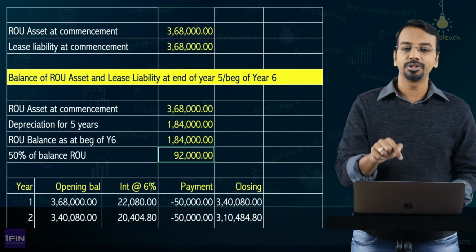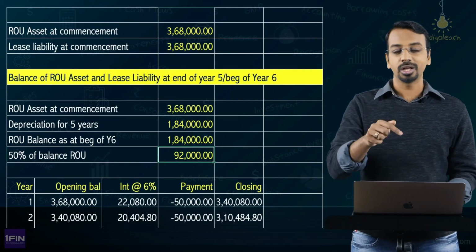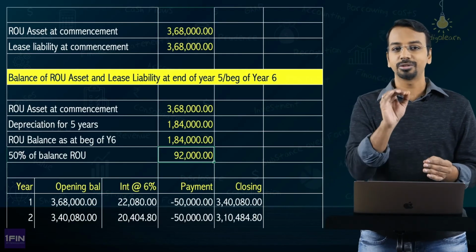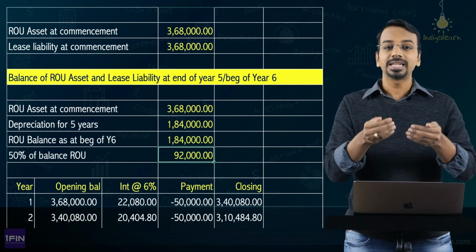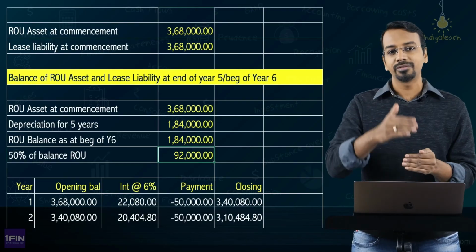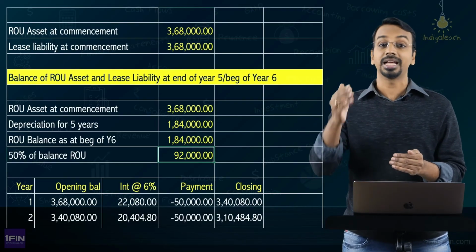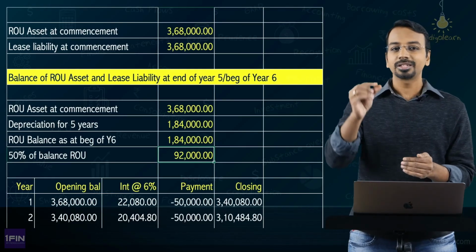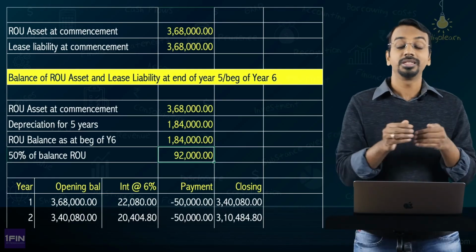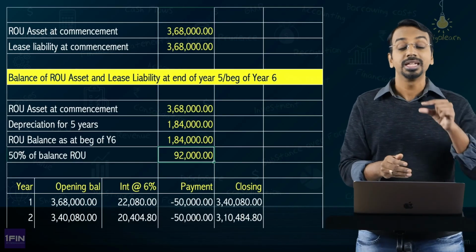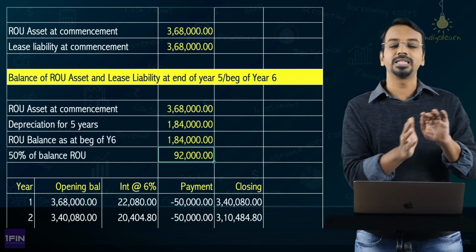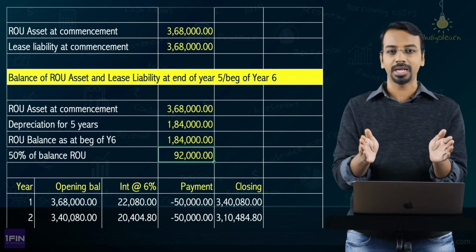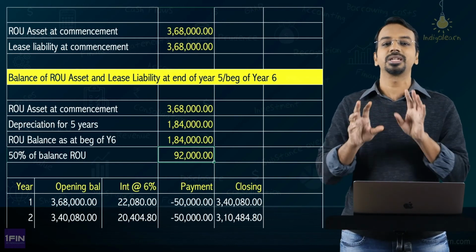Correspondingly, you will also have to reduce the lease liability, right? Because your lease liability will also come down to that extent. Now a very important thing that you need to keep in mind is, my lease liability will come down because I have given up 50% of the asset, and along with it, what the landlord has done is, he has not reduced my rental to 25,000. He has reduced the rental to 30,000. Means there is a change in consideration for balance 50%. So first what you need to do is, you have to break the right of use asset into two parts, considering existing terms and conditions.